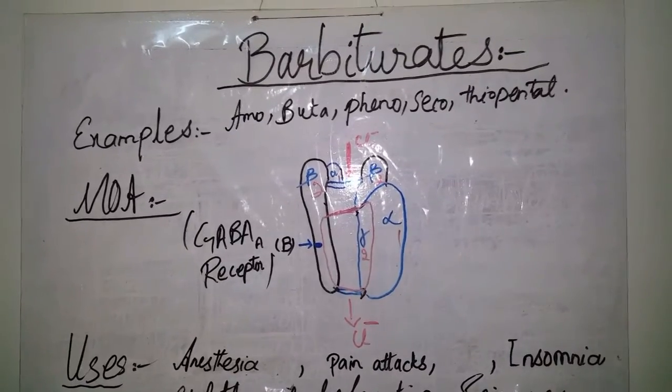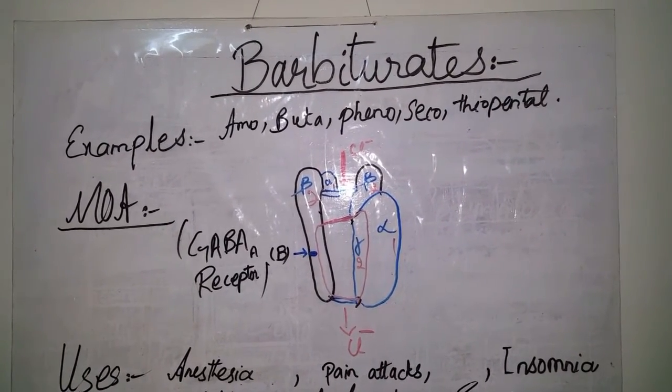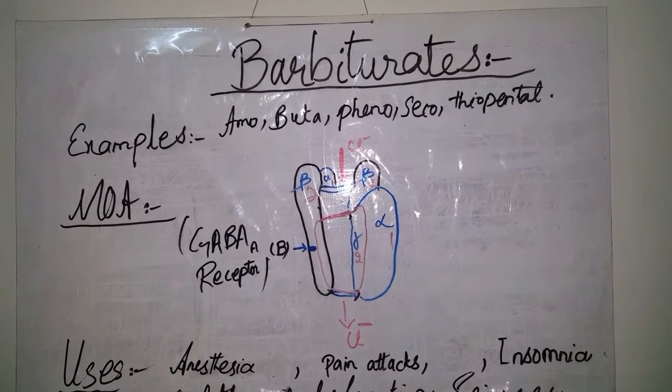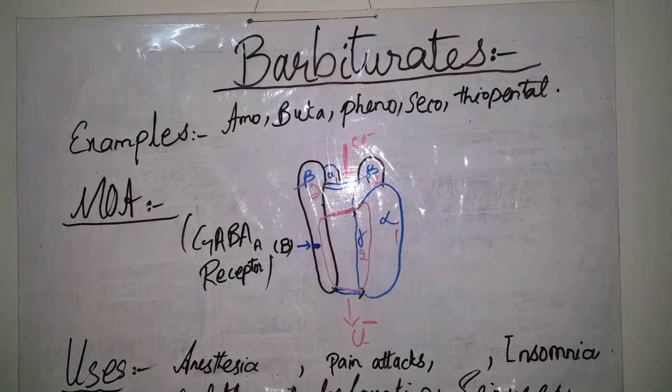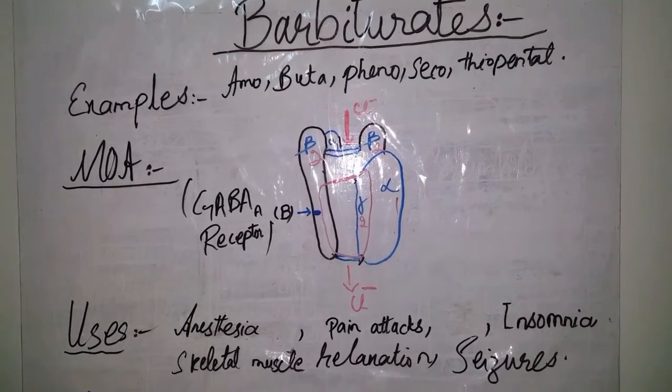Now we will discuss the barbiturates. Examples of barbiturates are amobarbital, butabarbital, phenobarbital, secobarbital, and thiopental. Thiopental is the ultra short acting barbiturate. Mechanism of action. The barbiturates bind with the